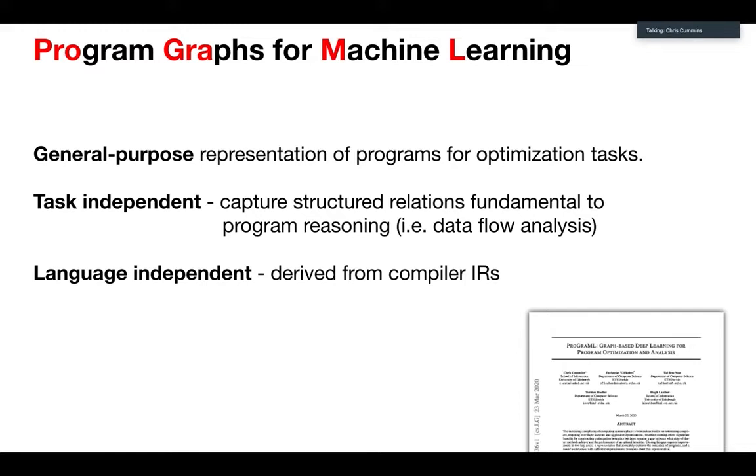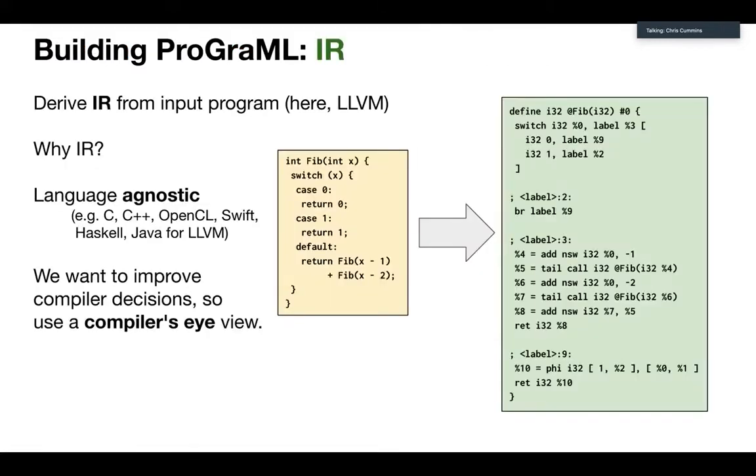The third thing about ProGraML is that it's language independent, and we did this by targeting a compiler IR rather than a specific source language, because again, there are a lot of source languages. Okay, so I'm going to briefly go through the steps of what ProGraML looks like, starting with a very simple example program. The yellow box is about the shortest program that I could think of which does something interesting. We've got your classic recursive Fibonacci. It's your whiteboard job interview algorithm.